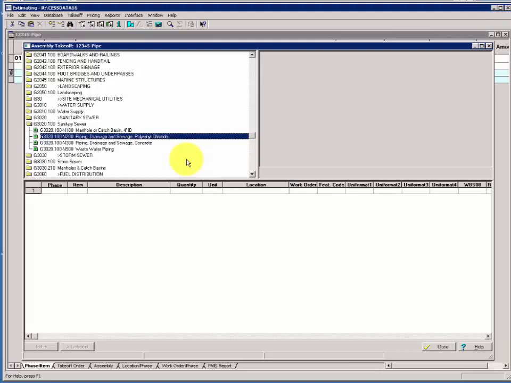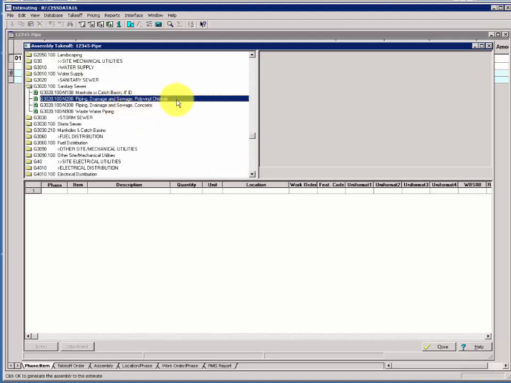Now we're looking to do a cast iron sewer system, and you'll note that we don't have a cast iron assembly. That's perfectly fine. We can run the polyvinyl chloride assembly we need to trench and backfill, install the pipe, and later we can substitute the cast iron for the polyvinyl chloride.